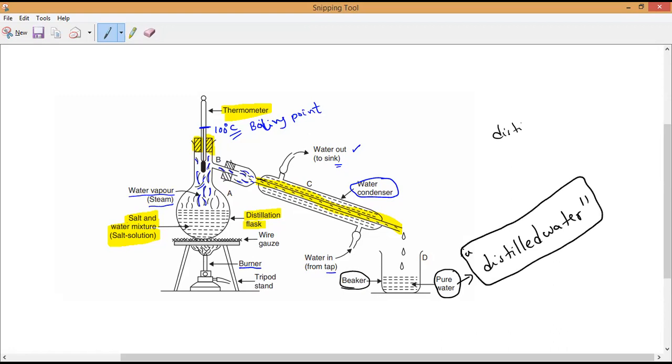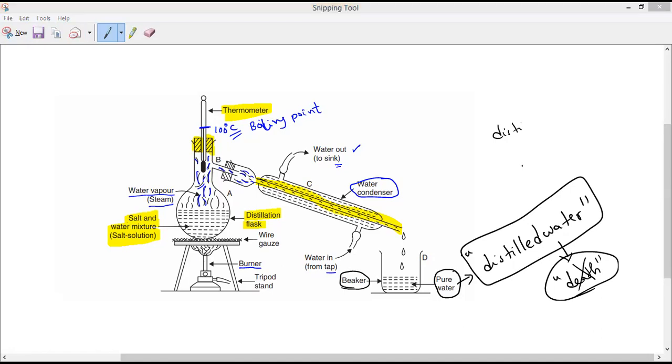If you continuously drink distilled water, it can even lead to death. Do you all understand? Because it does not contain the minerals required for our body. So we are not supposed to take distilled water. Distilled water means pure water; only water is available, and nothing necessary for our body. So you are not supposed to consume it. Only for experiments alone do we use distilled water.